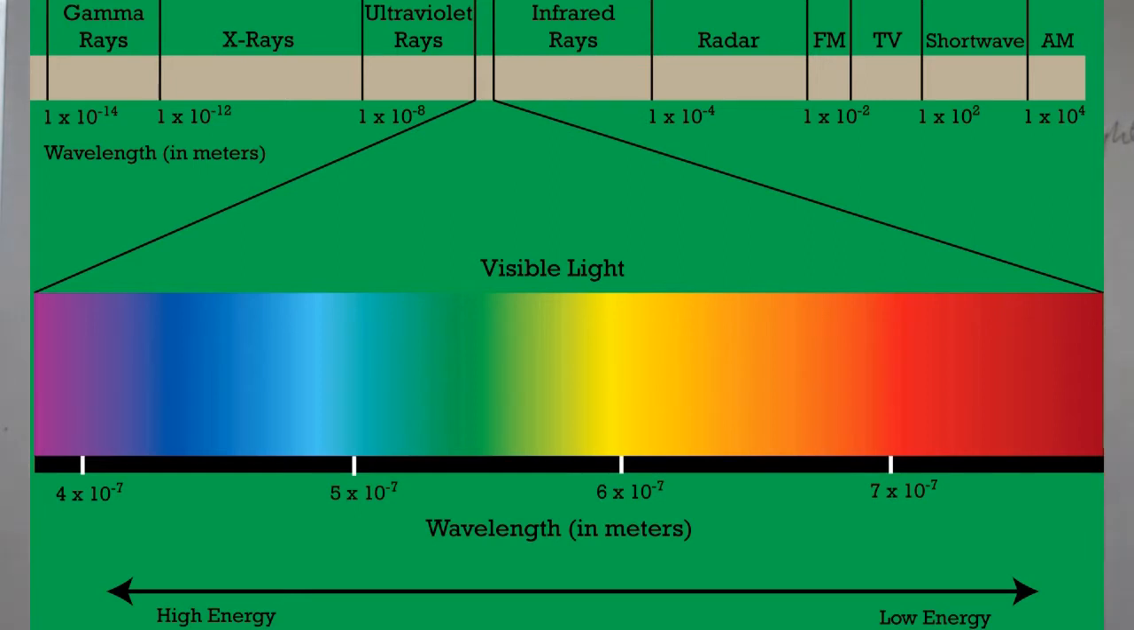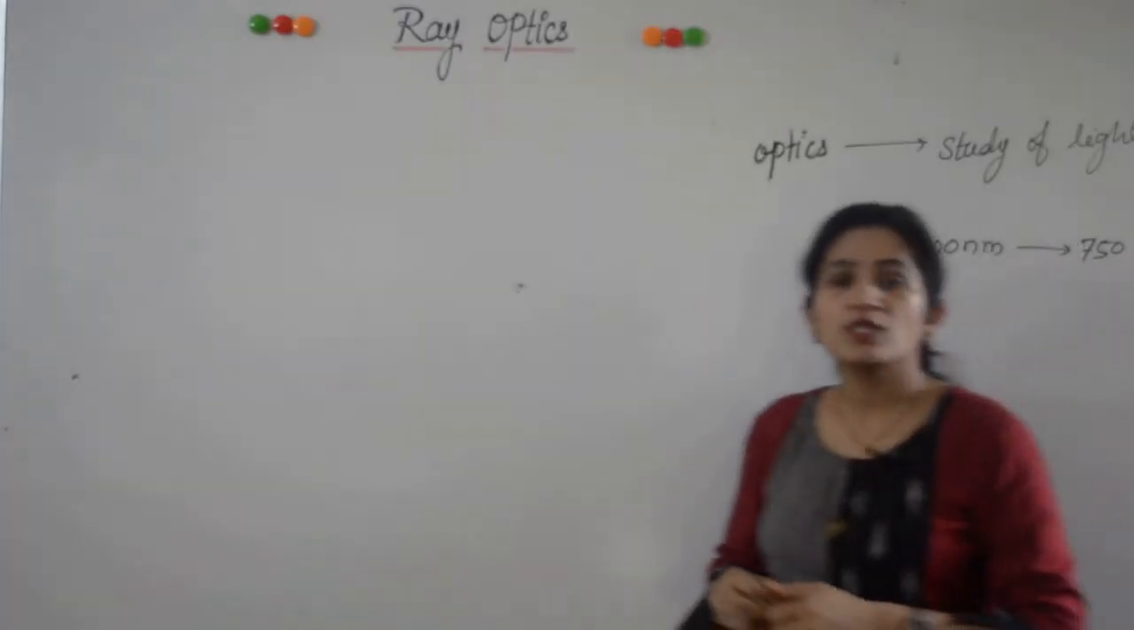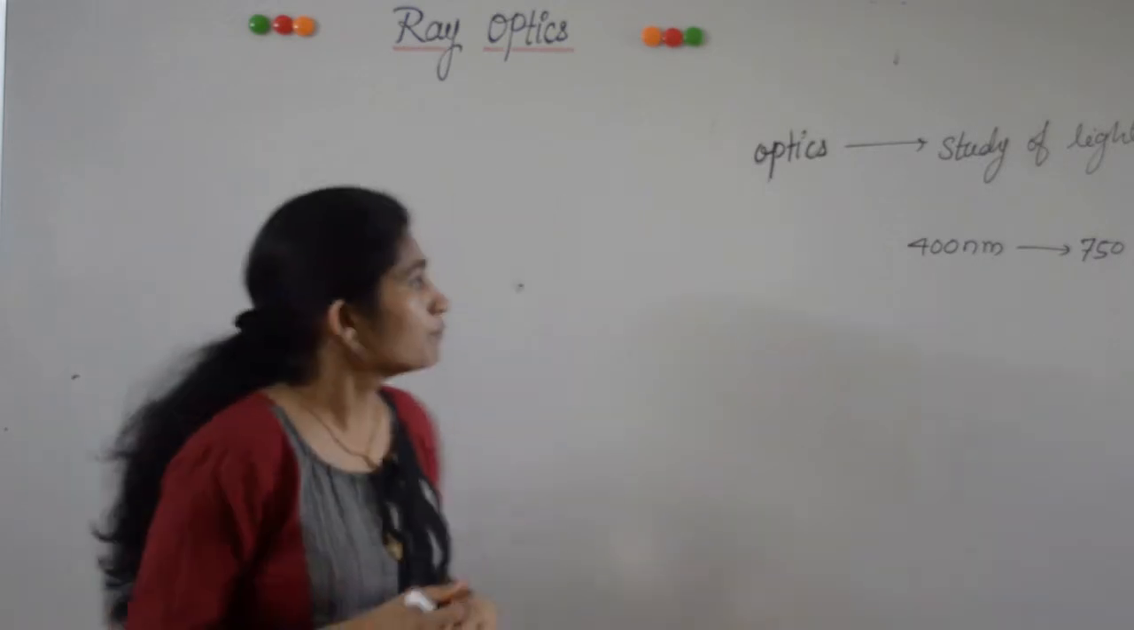But the electromagnetic radiation which comes in the wavelength range 400 nanometer to 750 nanometer and to which human eye is sensitive is called visible light or simply light. So light is an electromagnetic radiation which can be perceived by the human eye.